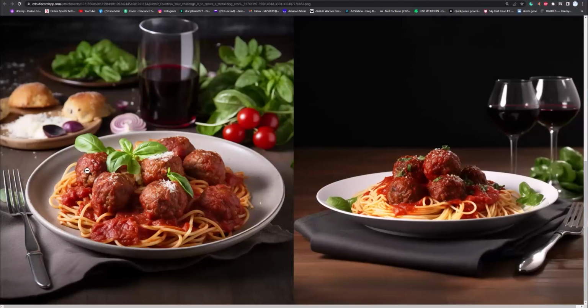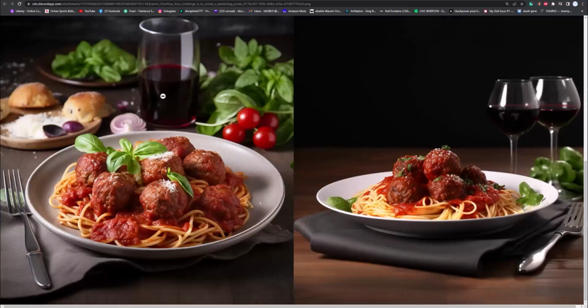I like this one a lot. This is amazing. I mean, look at that. You even got the blur going back. You can actually say things like bokeh. So if you want that nice bokeh look, you can get that. Like say, a photo of a girl in a city, bokeh, something like that, and that's going to give you that really cool bokeh in the background.